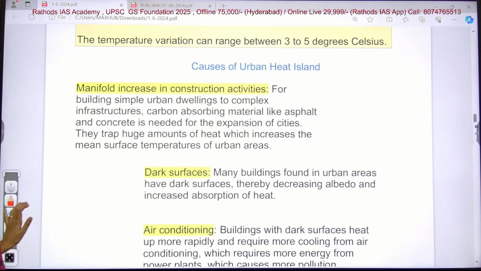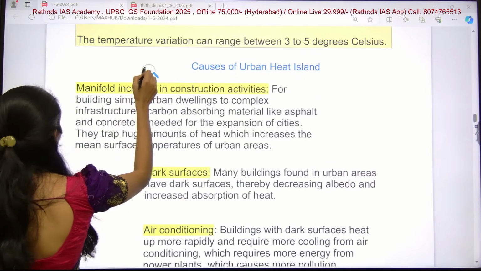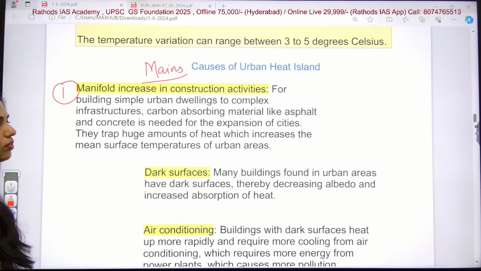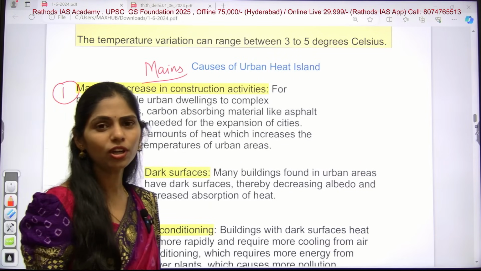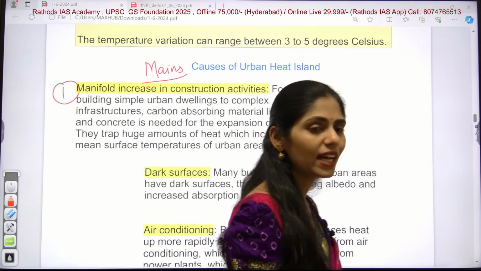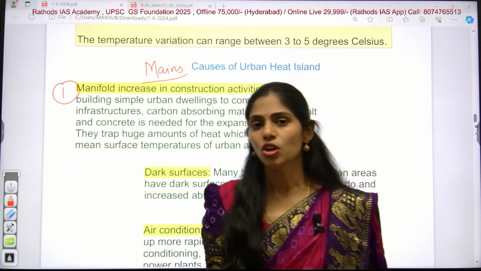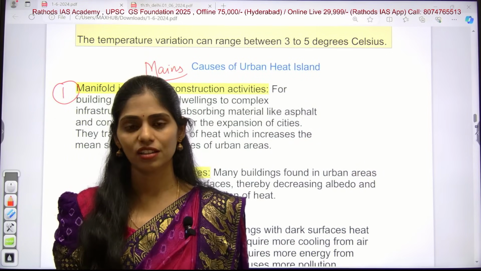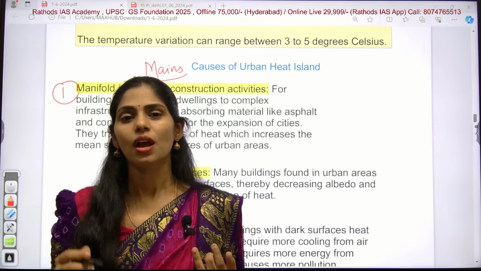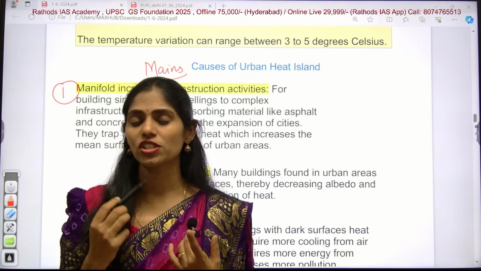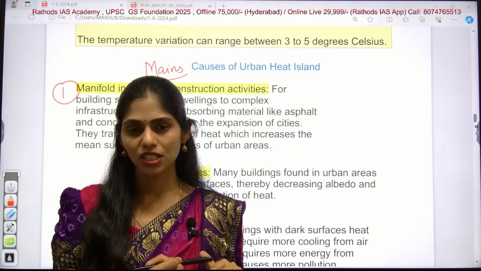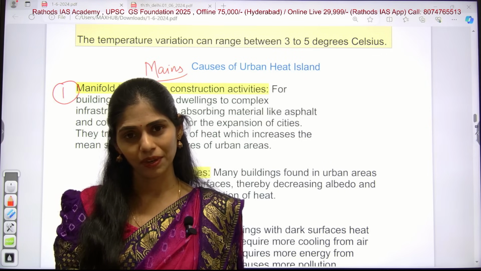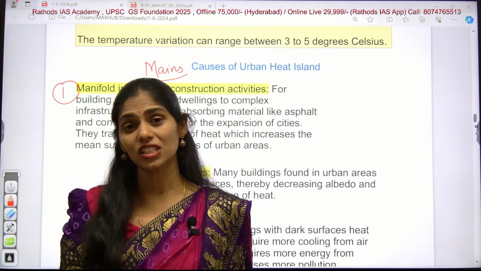So what are the causes of this urban heat island? These causes will be very important for your mains. The first one is the increase in construction activities, because now, especially from rural areas, people have started to move towards urban areas. This is called rural to urban migration. Why? Because of pull factors, for example, better livelihood opportunities, better employment, better education facilities, better health facilities, better income, and an increased standard of living. All these are advantages in urban areas.